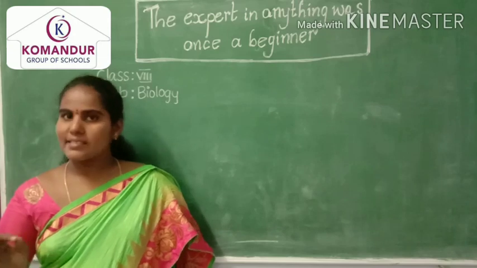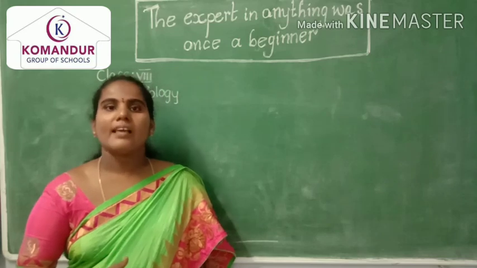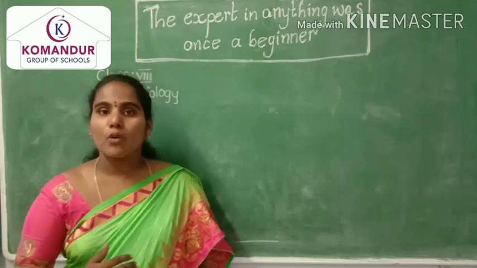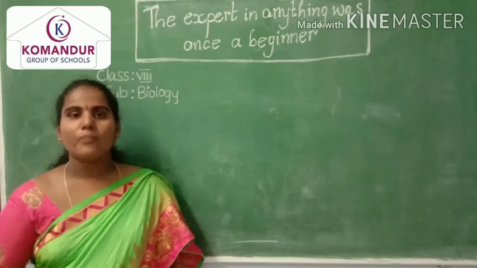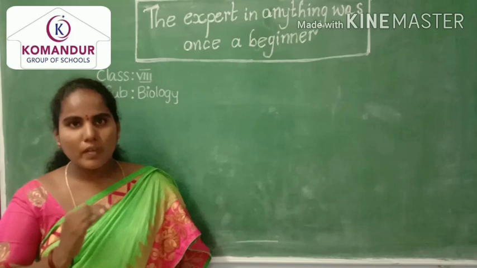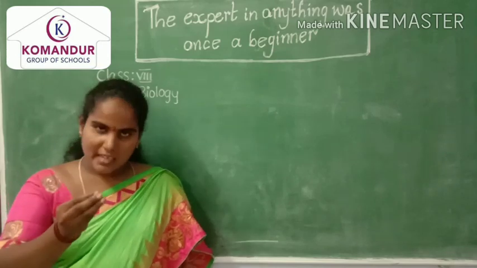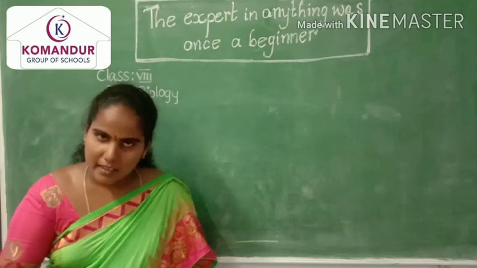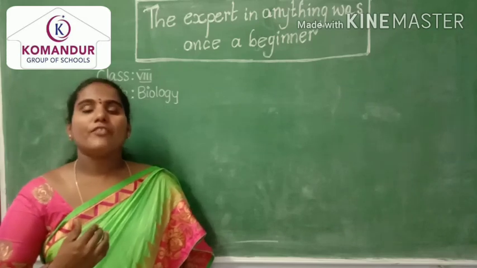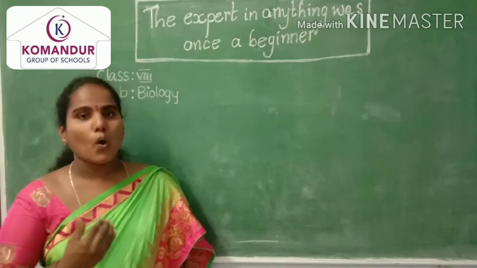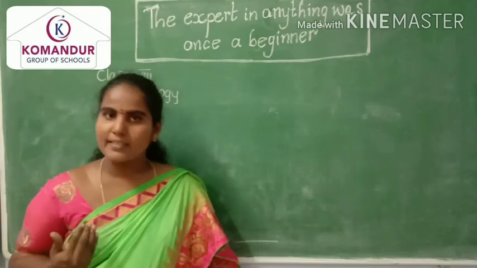Next, coming to our second lesson, cell, the basic unit of life. In this lesson, first of all, we will study who discovered the cell, followed by the different cells in the onion peel and the cheek. How do we conduct this experiment?